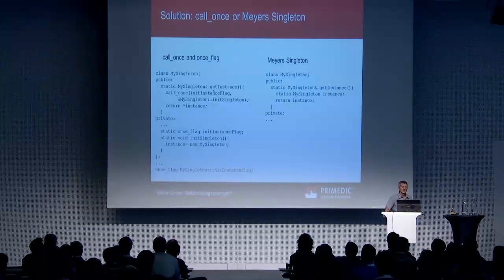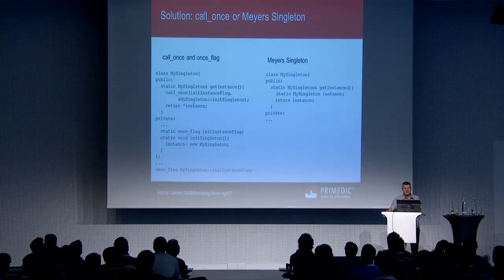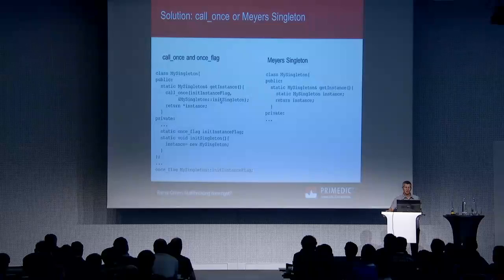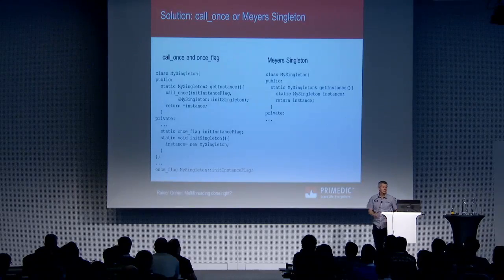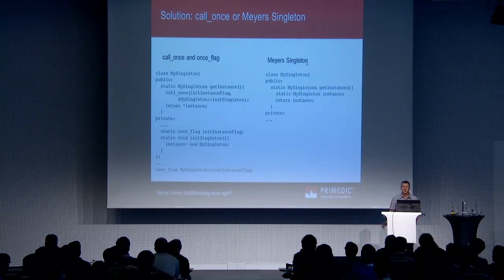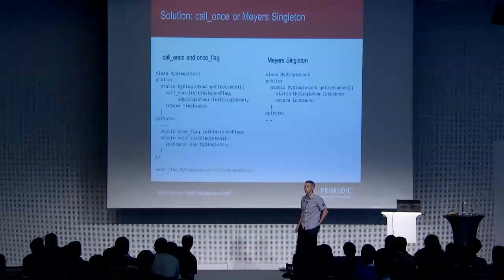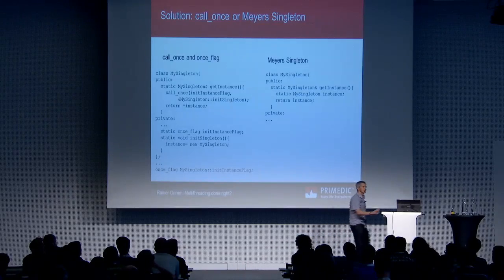Have a look here. That's my getInstance method. I invoke call_once. I protect it with this init instance flag, and this function should be invoked only once. And have a look at what this function will do. It initializes my instance. So you are done with C++11. But you can do it in an extremely elegant way, which is called the Myers singleton. And I know now that you know who Scott Meyers is. Myers singleton, and that's extremely straightforward.